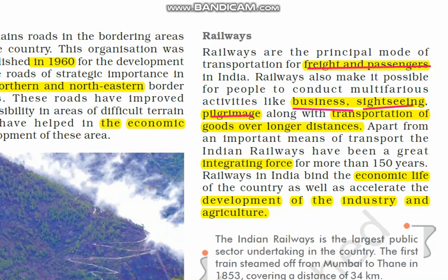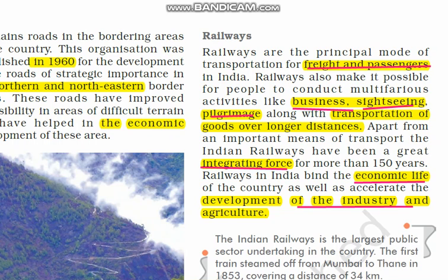And for the past 150 years, railways are acting as an integrating force, connecting different places within India, connecting different peoples, cultures, lives of the people within India. Railways not just bind the economic life of the country, but are also very important in accelerating the development of industry and agriculture.